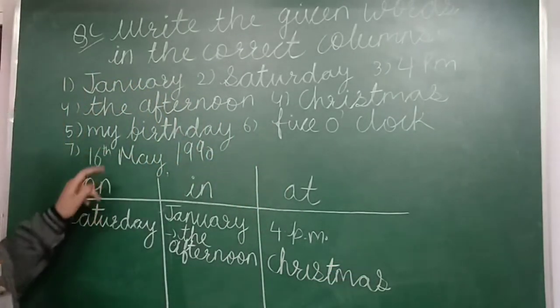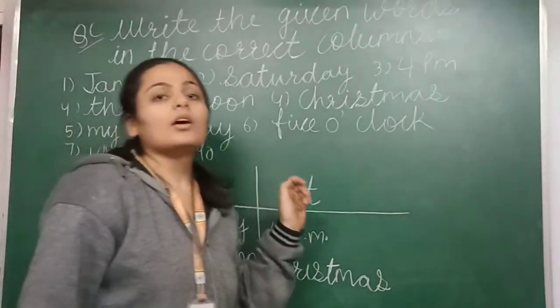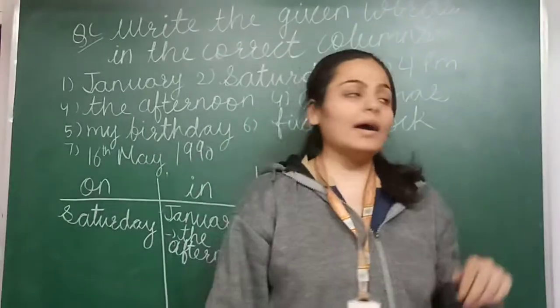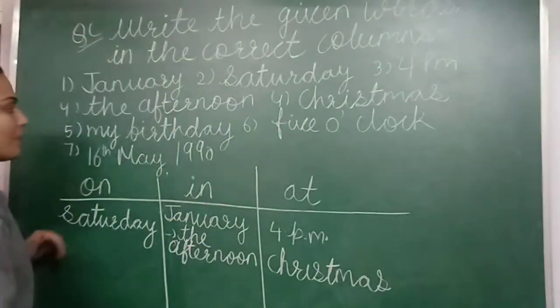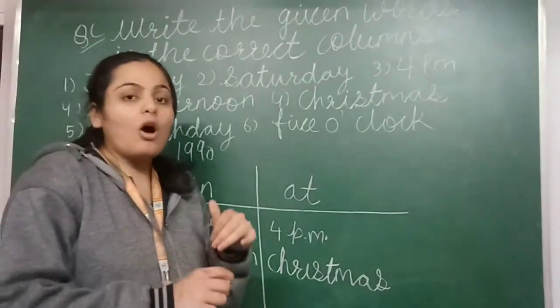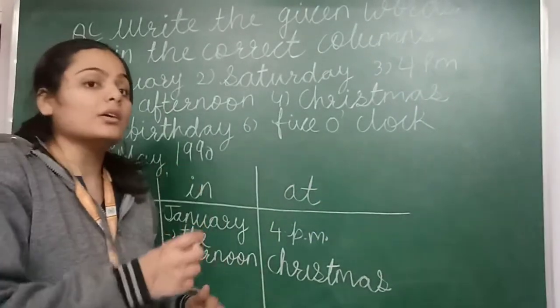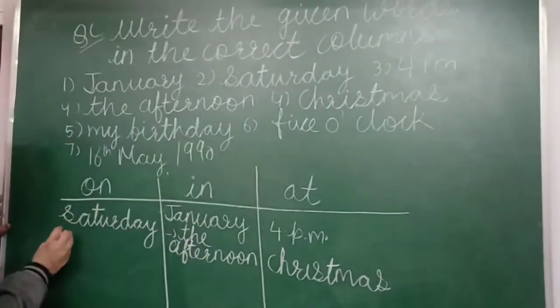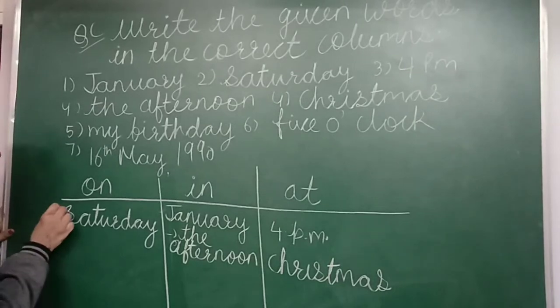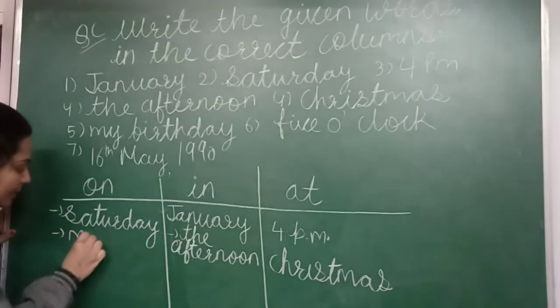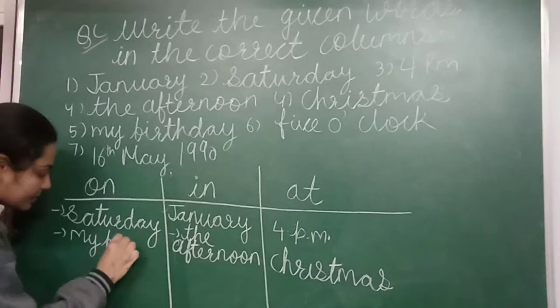Next example is my birthday. What is written here? My birthday. So आप क्या बोलते हो? My birthday is on the date बताते हो ना? So what you write? My birthday is on the... So where we write my birthday? In the column on. My birthday.